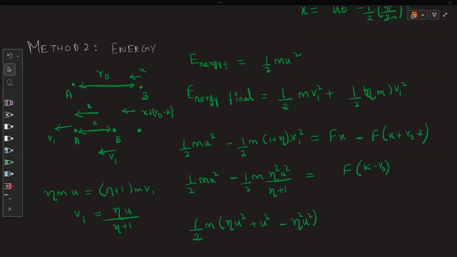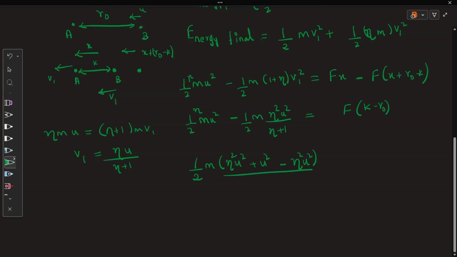If you see, the initial energy is eta times, because the body B has it, so eta times m u square. So this whole thing divided by eta plus 1 is nothing but F into K minus R naught. And what I get is half M into eta times u square by eta plus 1. So this is nothing but F into K minus R naught.